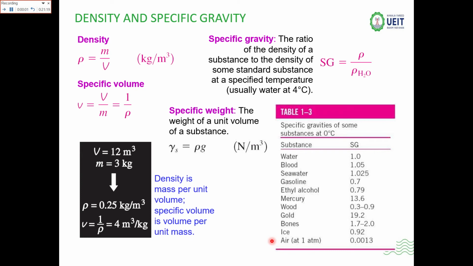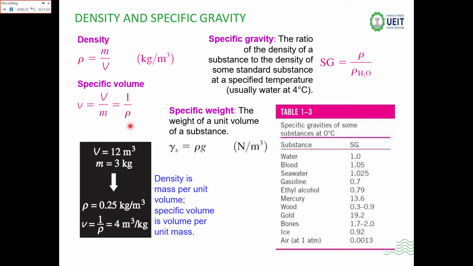Now the density and the specific gravity. The density is basically mass per unit volume. When you divide the mass by the volume, the quantity becomes the density. And as I have told you earlier, the specific volume is basically volume per unit mass. You can see that it is the converse relation of the density. So the specific volume is basically the reciprocal of the density.